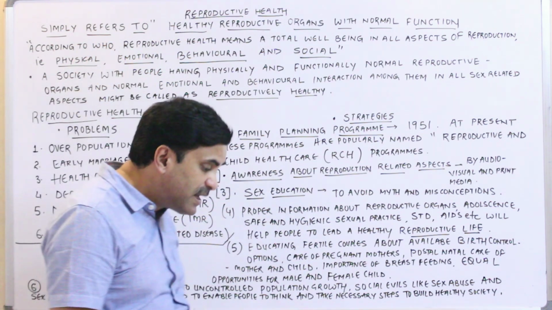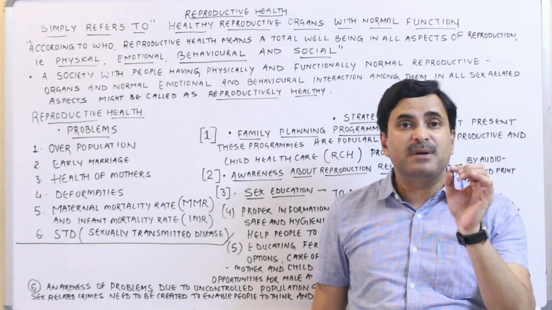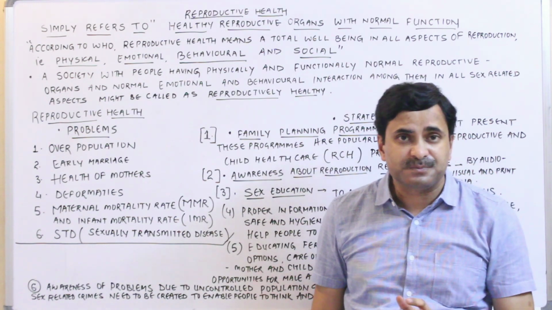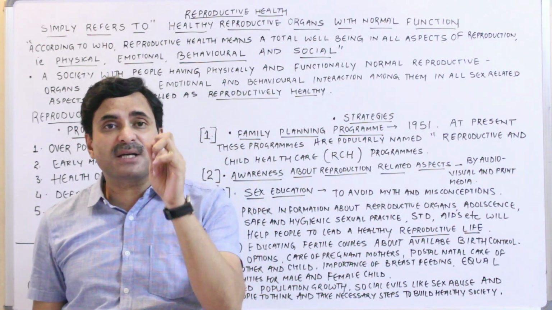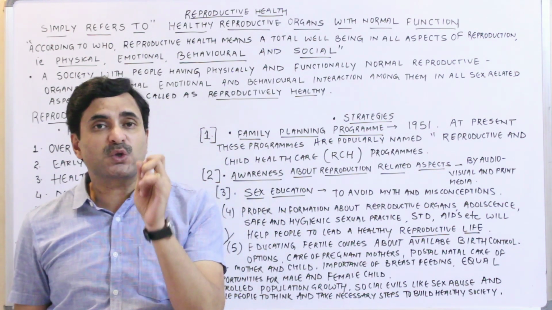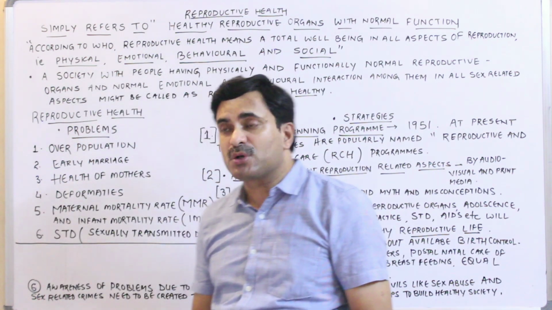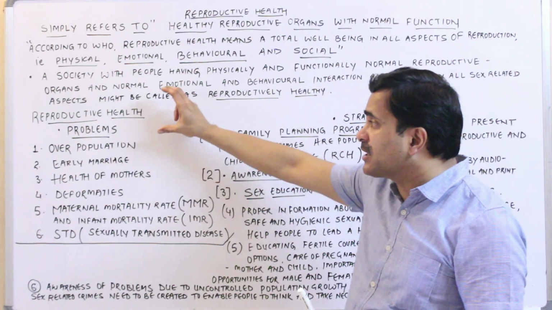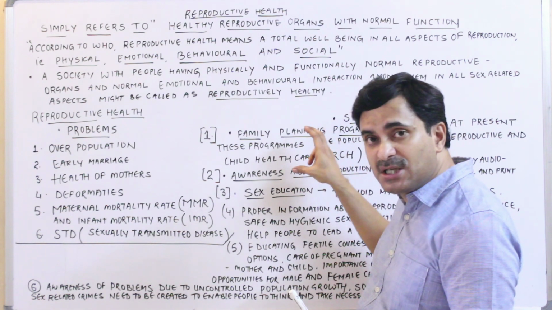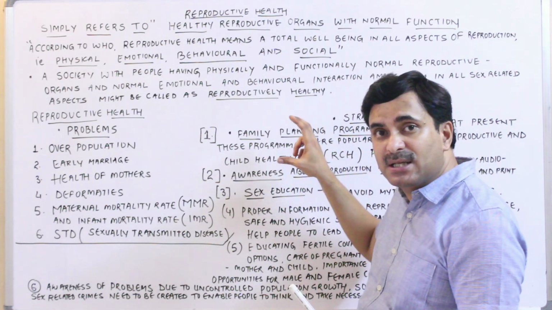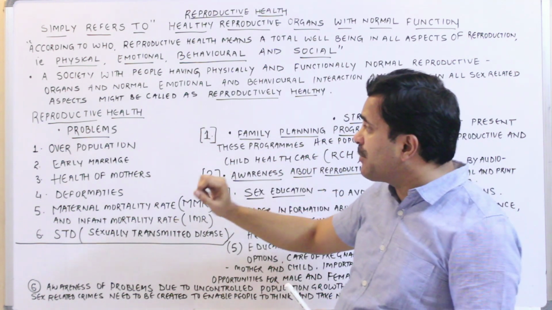Now, when we are talking about reproductive health, there are many problems related to it, and the government has developed certain strategies to solve these problems. So in this chapter, very first we'll be talking about the problems related to reproductive health, and then we'll be talking about the strategies developed by the government to solve these problems.